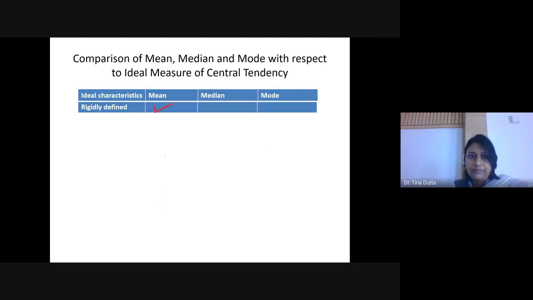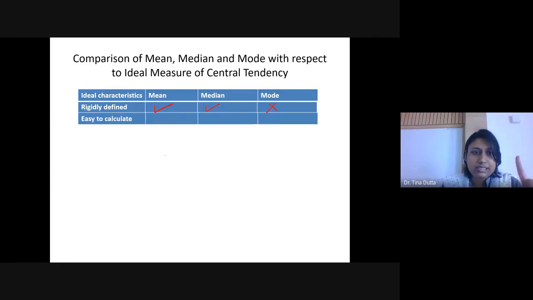Mean, whenever you are having data set, you can calculate mean. Median, you can calculate median for all the data set. I mean, numerical data, it should be numerical data, but you can calculate median. Mode, you cannot calculate mode all the time. There could be no mode at all in a distribution, or if the modal class lies at the top or at the bottom, again you are not able to calculate mode. So mode is ill-defined. This is correct and this is wrong, right? So ideal measure of central tendency का जो पहला criteria है rigidly defined, mode is not fulfilling that. Let's see the next criteria.